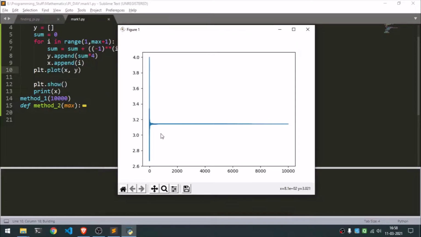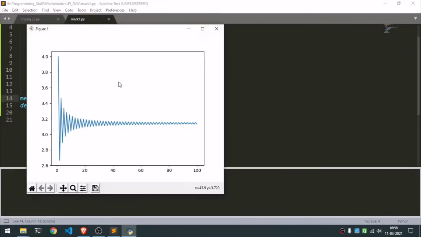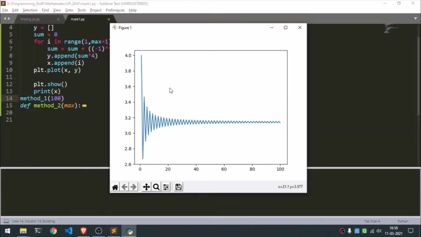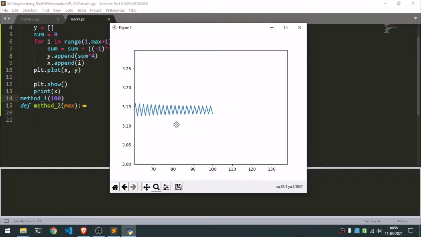Okay, so this is the value. Okay, so the series is alternating, but we cannot see that. We need to decrease. Let's put it around 100 and keep it manageable. Okay, so as you can see, the first value started at 4 and then went down here. And if I zoom in a bit over here, you can see that the value is trying to get closer and closer to 3.14, but it's going to have a hard time because it keeps on alternating.